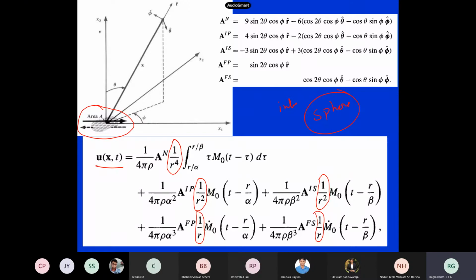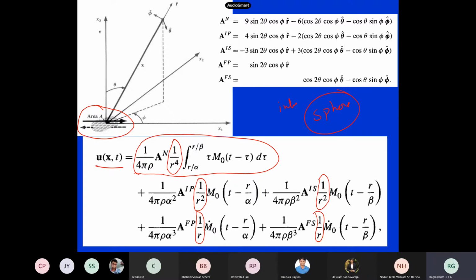Now these terms are very, very interesting. What is this first term? What does 1 by R to the power of 4 indicate? Which one will decay faster? What does it indicate to you? There will be 5 terms. As distance increases, the displacement will decrease. Displacement decreases, but how is it going to decrease?